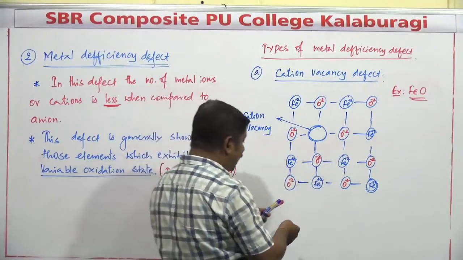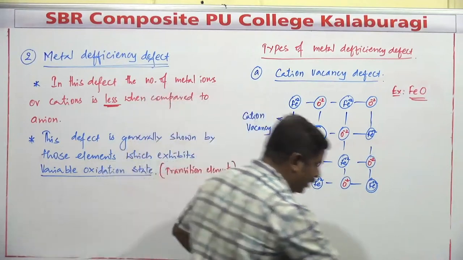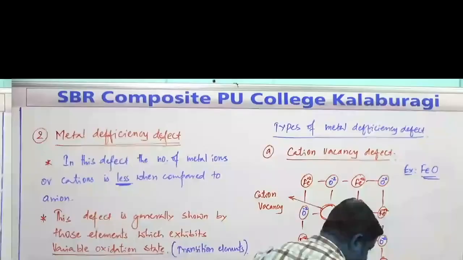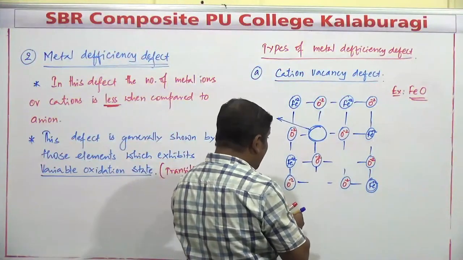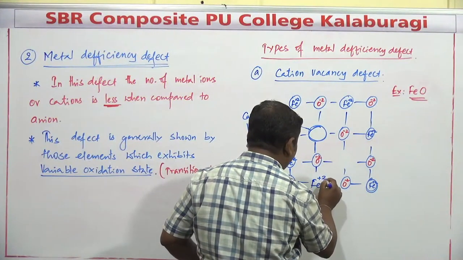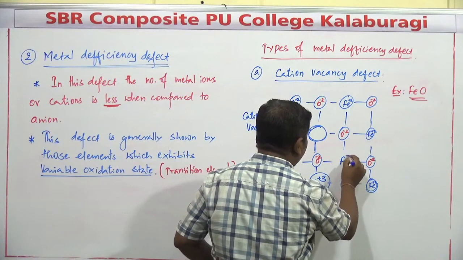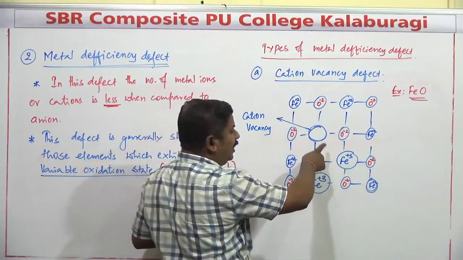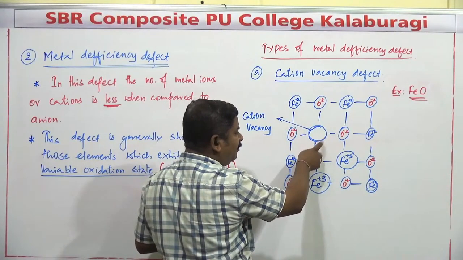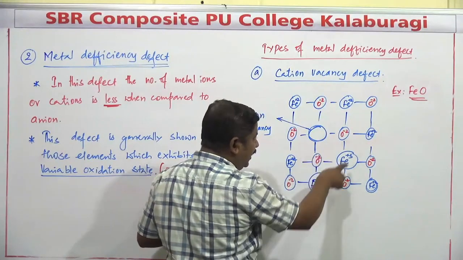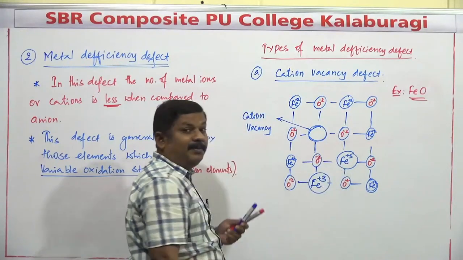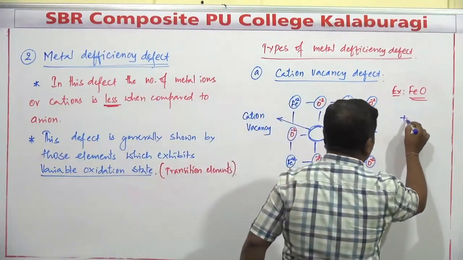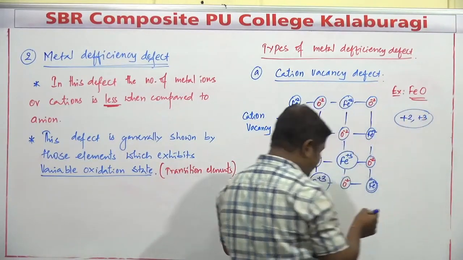In order to maintain electrical neutrality, what happens? Just observe here clearly: at this particular position and this particular position, wherever Fe plus 2 was present, it is going to be converted into Fe plus 3. Because of the loss of the cation from this position, the adjacent or nearby Fe plus 2 ions are converted into Fe plus 3. Iron can exhibit the oxidation states of +2 as well as +3, which are the common oxidation states of iron.